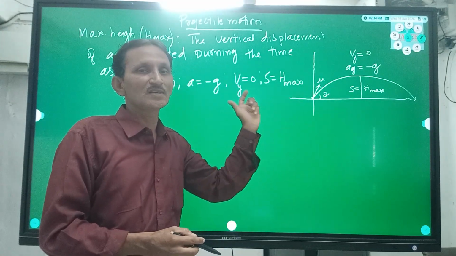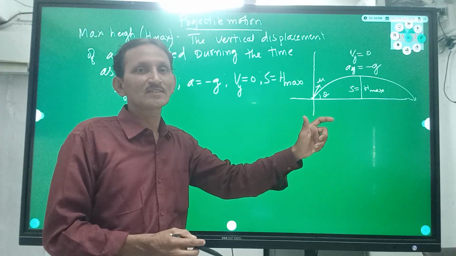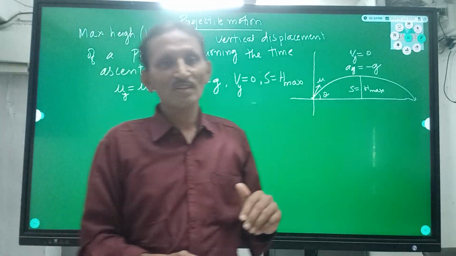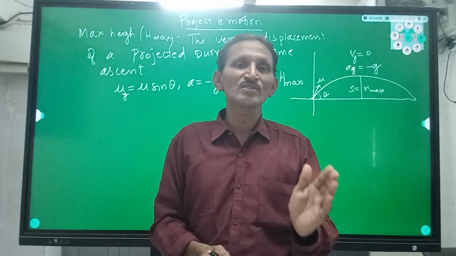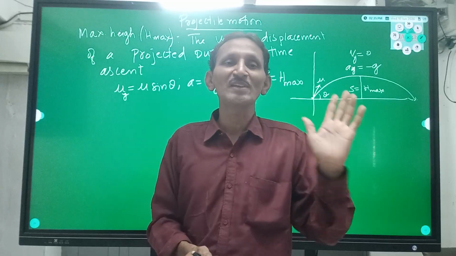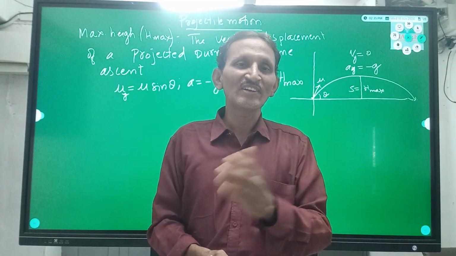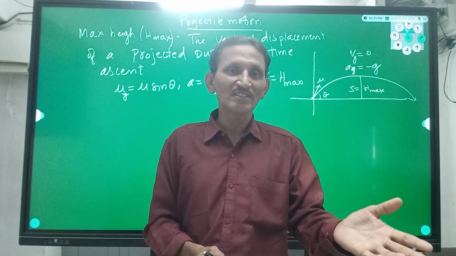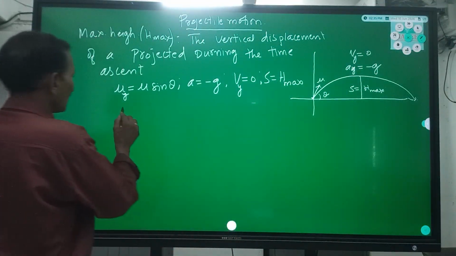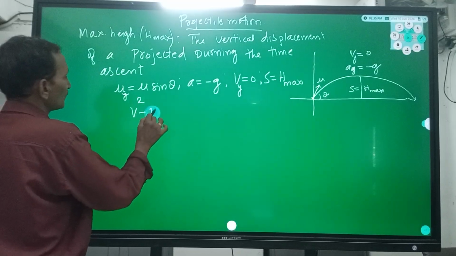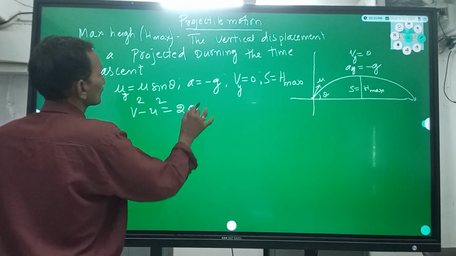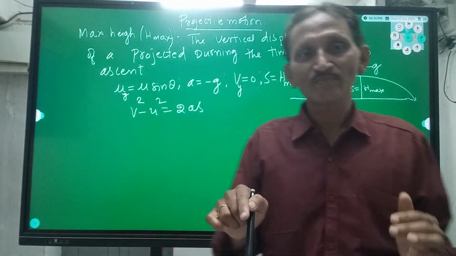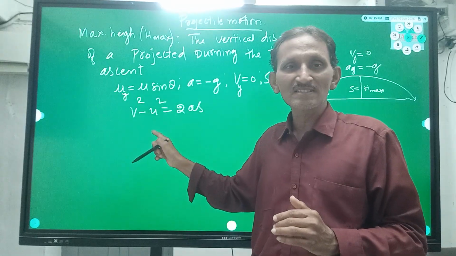We are taking the displacement equation, as we are not related with the time here. Time equation: v is equal to u plus at. Displacement equation: v square minus u square is equal to 2as. There is no time here. And s is equal to ut plus half at square has both time and displacement. So consider only the displacement equation, v square minus u square is equal to 2as, here for the y axis direction.